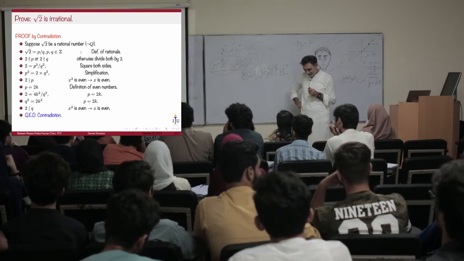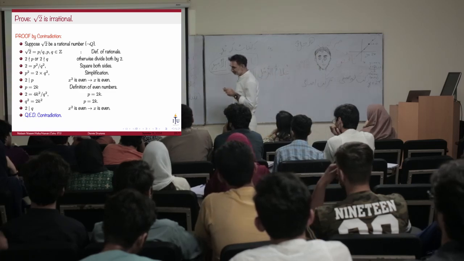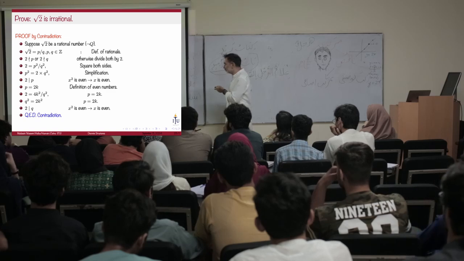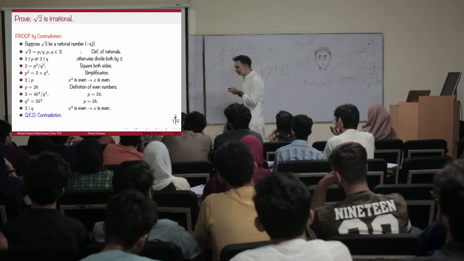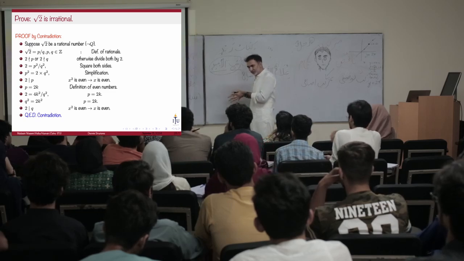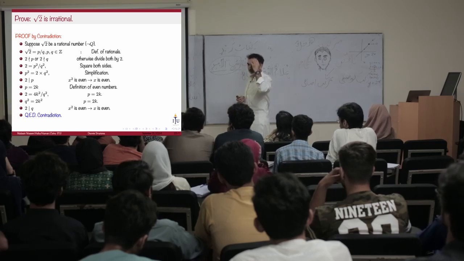P and Q belong to the set of integers. That does not justify it, though. Even numbers are in the integers, right? So why are P and Q not both even? Such a simplified form of a fraction.